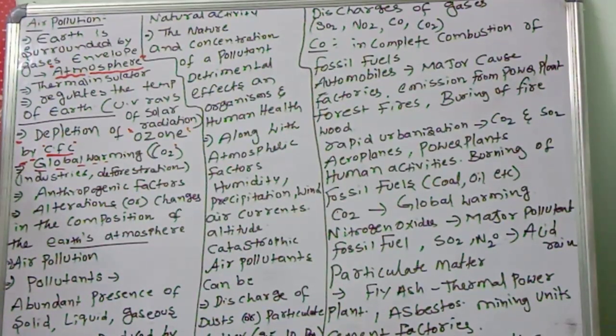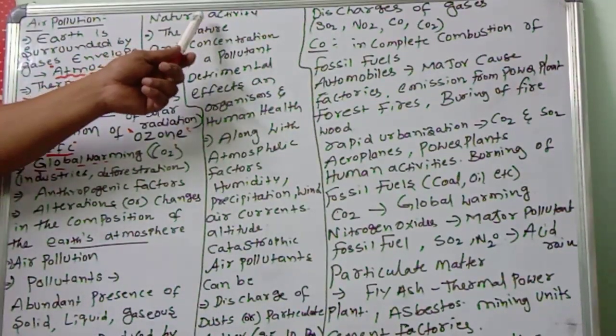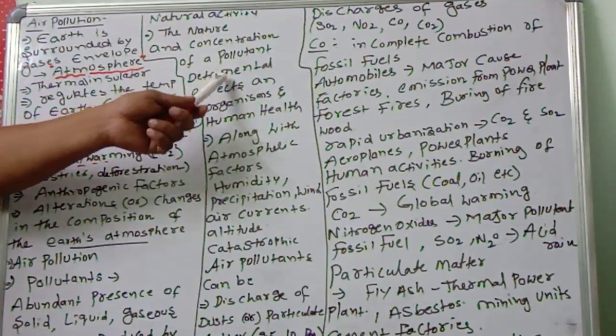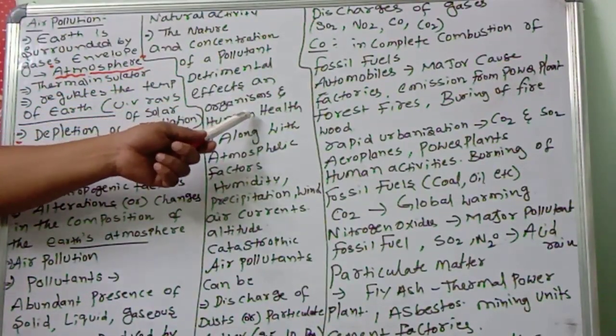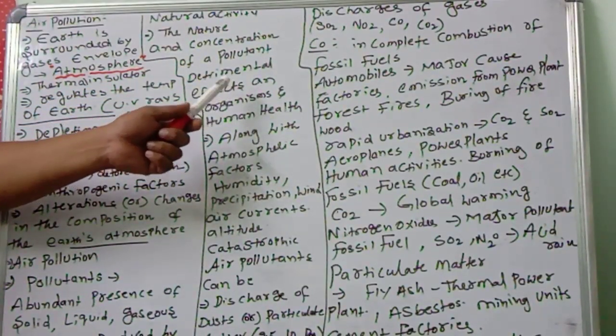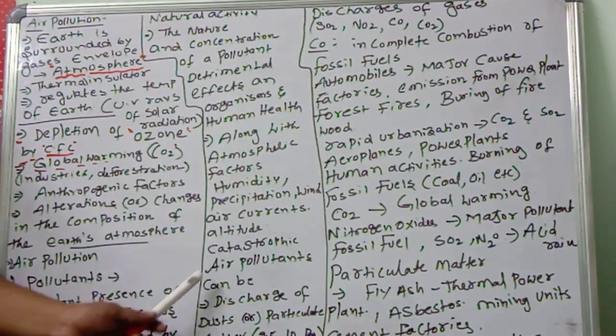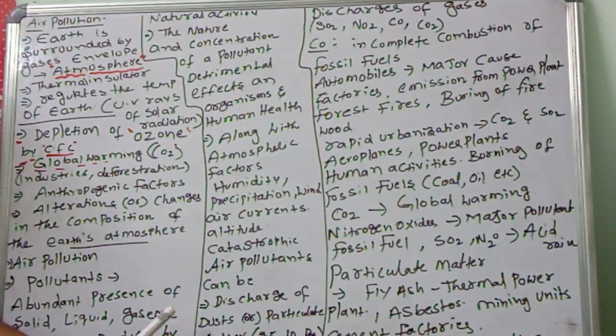The nature and concentration of a pollutant determine the severity. The nature and concentration of pollution determine the effects on organisms and humans. Suppose too much pollutant is there, that affects the organism and human health. These are all problems we are facing, especially because of our own mistakes. So we should be concerned about the environment.